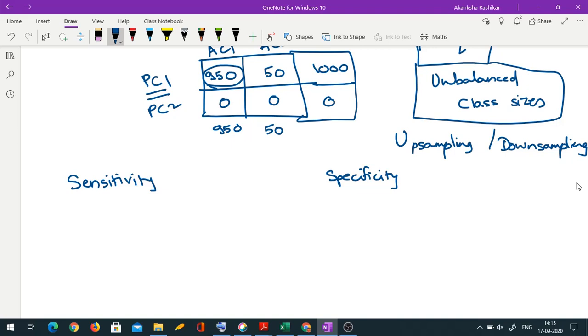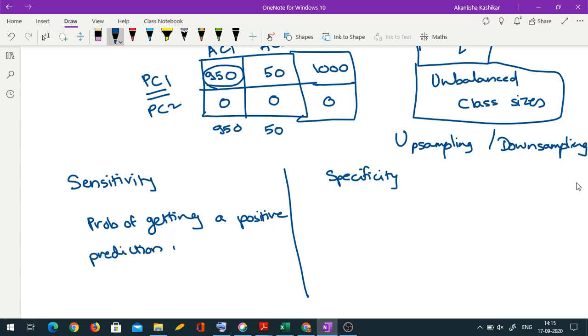Okay, so basically sensitivity is probability of getting a positive prediction when it is actually positive. Probability of getting a positive prediction in a positive class or in a positive observation.